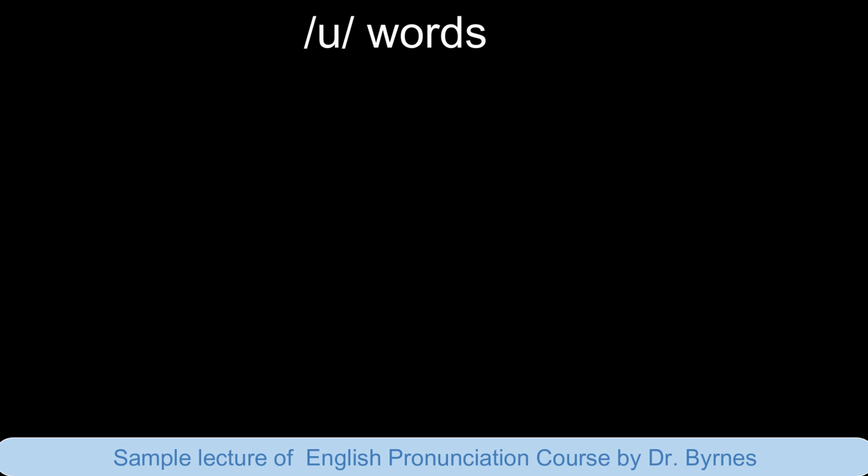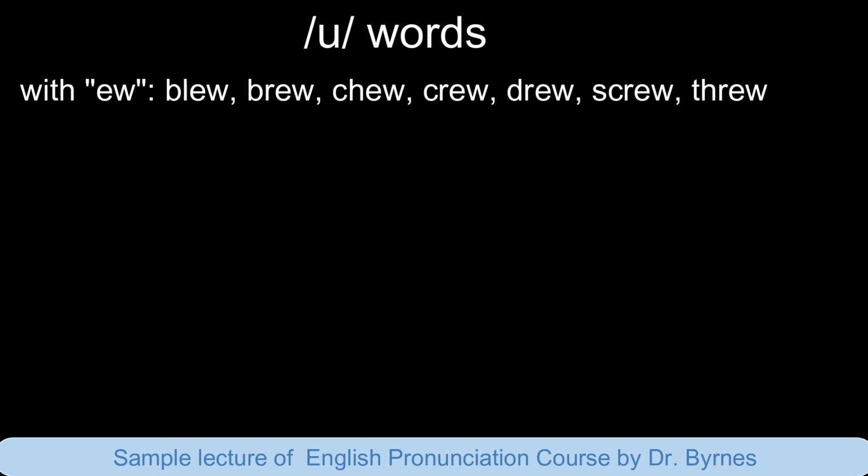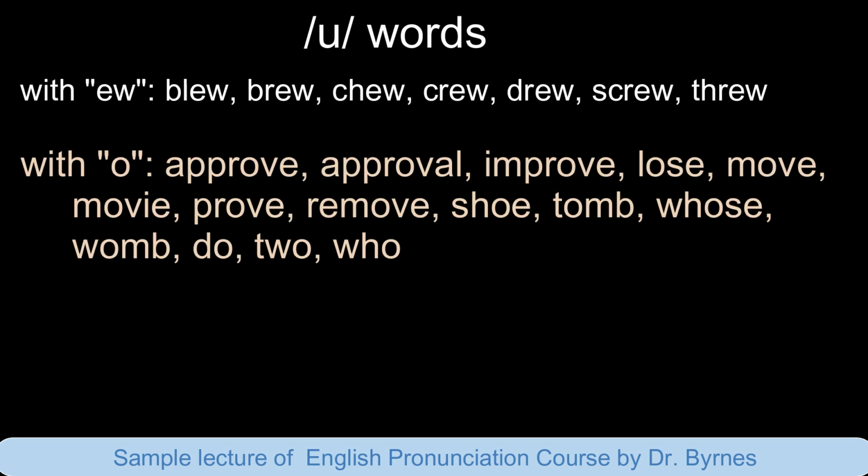Words. These are words with the /u/ sound. With EW: blue, brew, chew, crew, drew, screw, through. With O: approve, approval, improve, lose, move, movie, prove, remove, shoe, tomb, whose, womb, do, to, who.